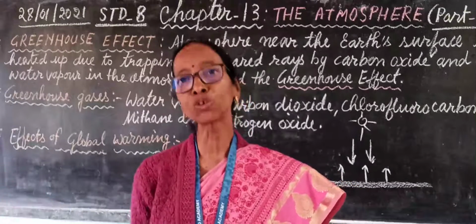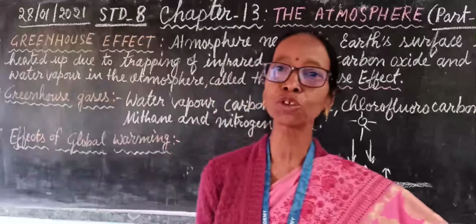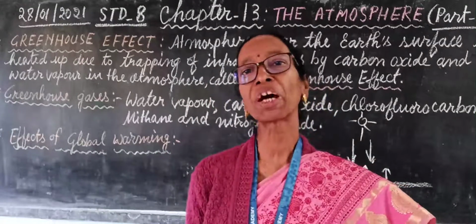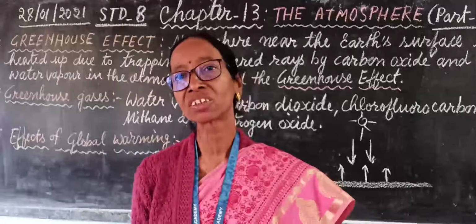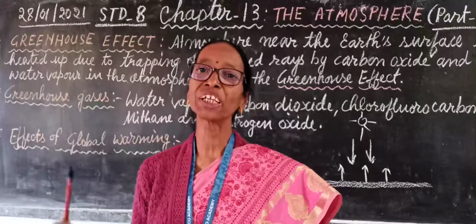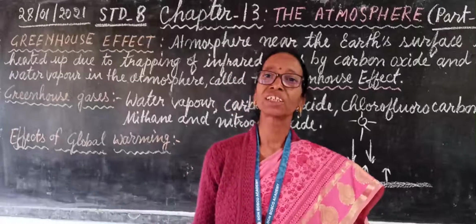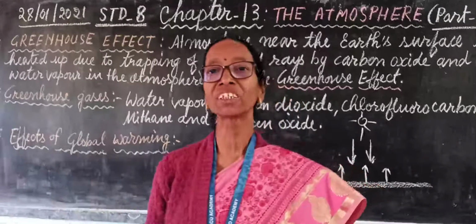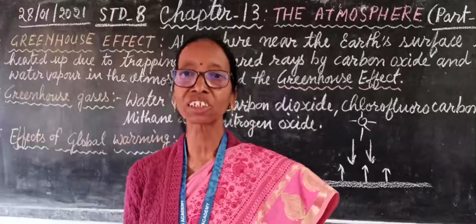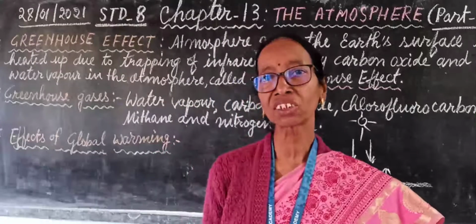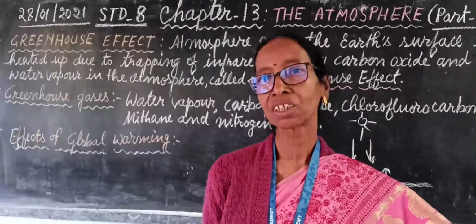We should reduce this. How can we reduce it? We should plant more and more trees. Plantation should be encouraged by the people, and the greenery of the world, which is already destroyed due to urbanization and industrialization, should be increased.